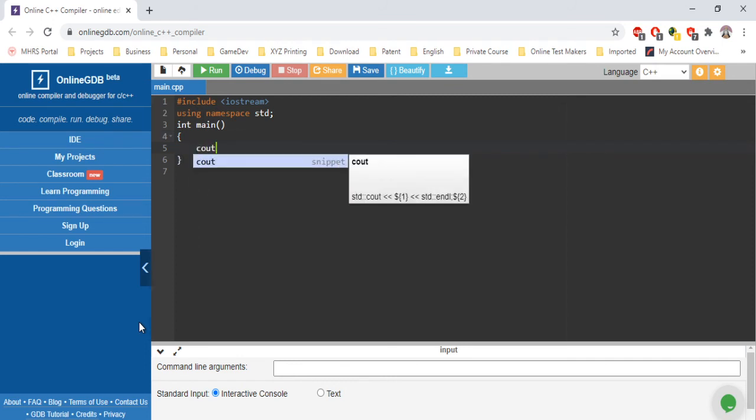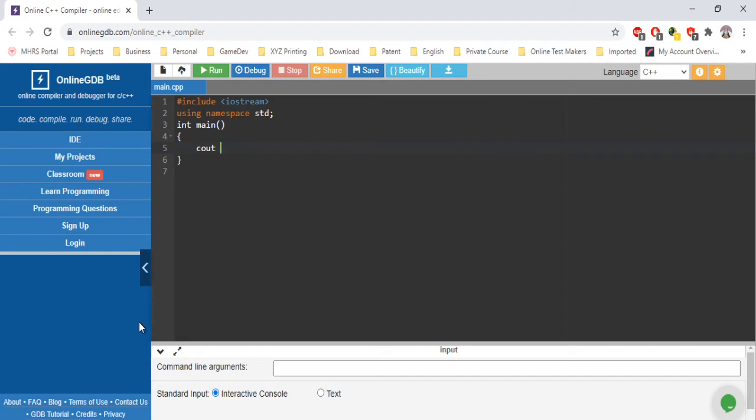And then open our curly brackets and type cout, and put a space and the leftward operator, and write your message. Hi Bob. By the way, my name is not Bob. Just, sounds fun. And then close the code line and write cin.get, open and close parentheses and close the line, and then say return 0 and close the line.